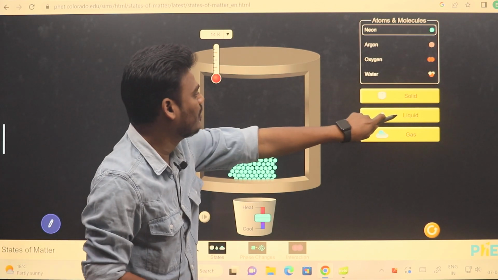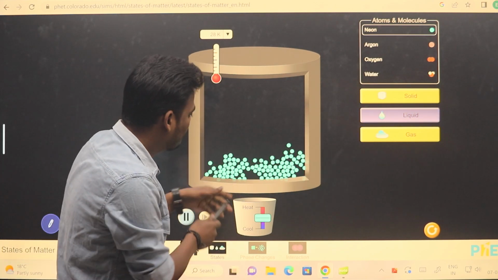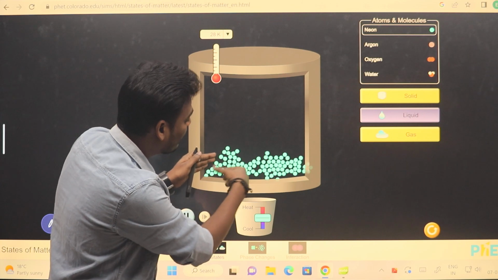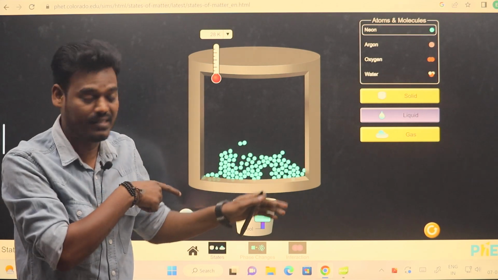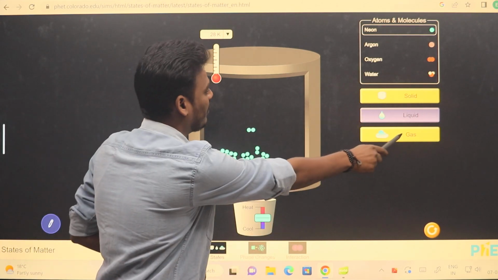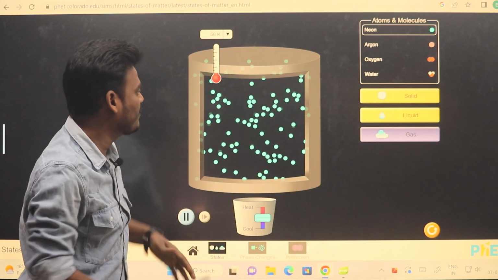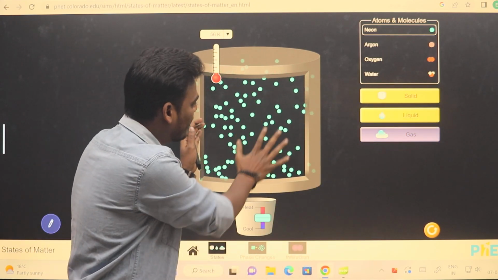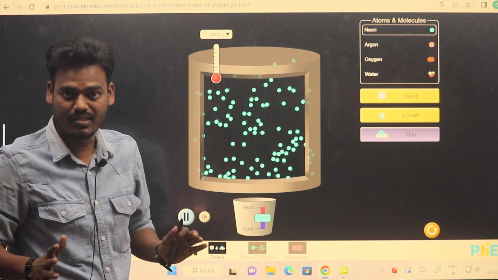In the liquid state, you can observe the spacing is a little more compared to the solid. And in the last state, the gaseous state, the intermolecular space is very large.